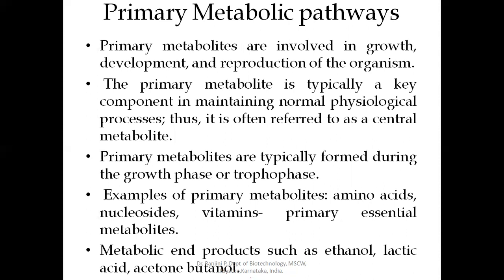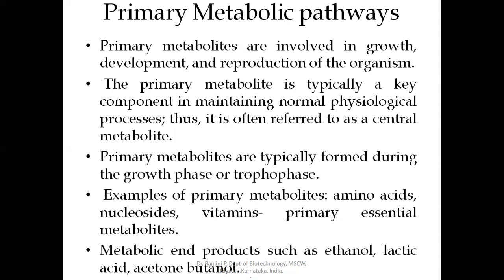But there are certain metabolites which are produced during the metabolic processes. They are called primary metabolic end products that include ethanol, lactic acid, carbon dioxide, acetone, butanol, etc. So the primary metabolites are the metabolites produced by the microorganism during the growth phase or the trophophase of the cell, and these metabolites are required for the normal growth, development and reproduction of the microorganism.